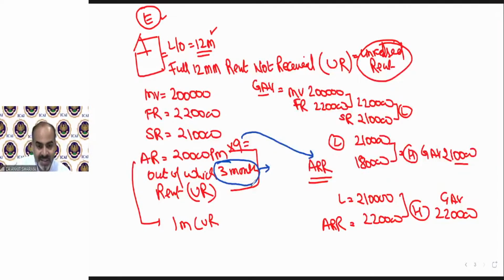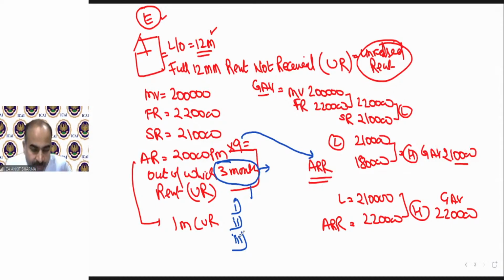So the department has suggested no, we will not assume just by saying that you have some unrealized rent. There are certain conditions you have to prove to the department. You have to prove that yes, I took all legal steps to recover this rent of 3 months, but I was not able to recover. You have to prove that I have sent a notice to that assessee, I have filed a case against him, etc. The specified conditions are there. You have to fulfill that. Only in that case will this be assumed as unrealized rent.